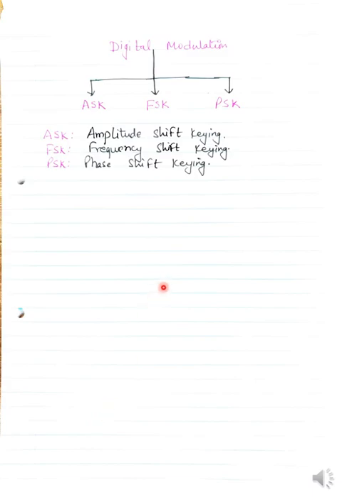In the next lecture, I'll cover double sideband suppressed carrier modulation for AM, or amplitude modulation, and then we have single sideband also. Depending upon the length of the lectures, I'll divide into part one and part two. Let's see how it goes.